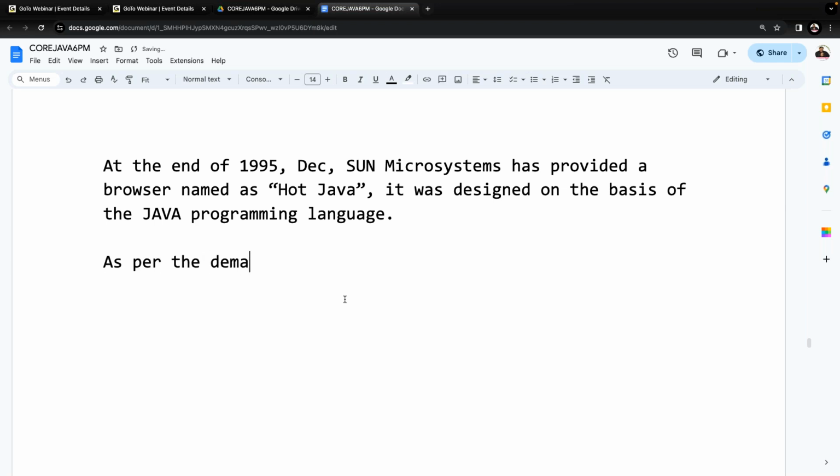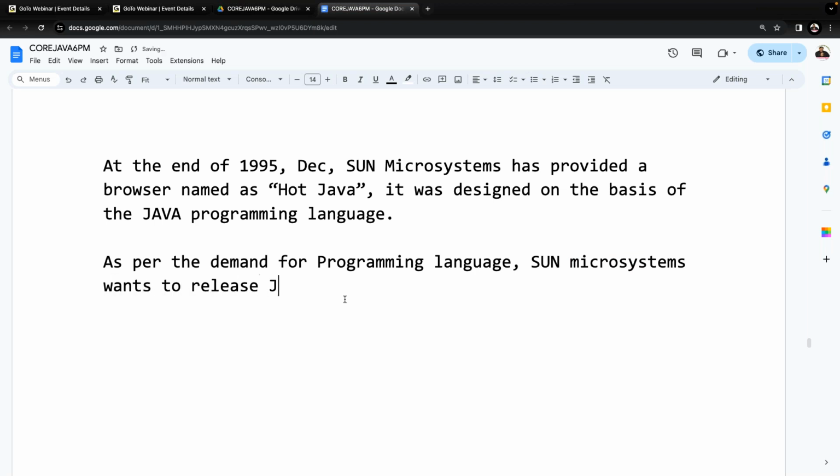As per the demand for the Java programming language, Sun Microsystems wanted to release the Java programming language.